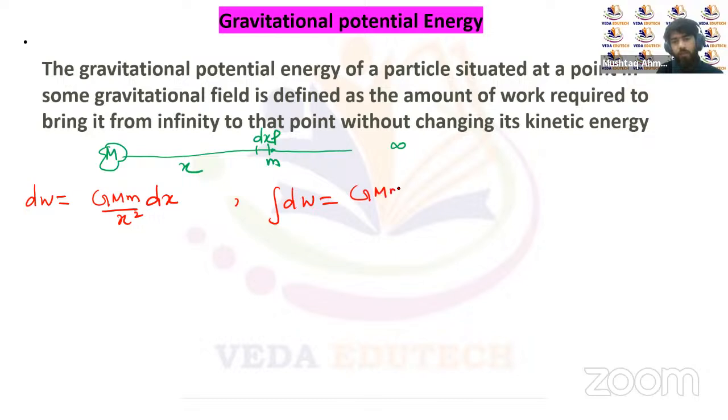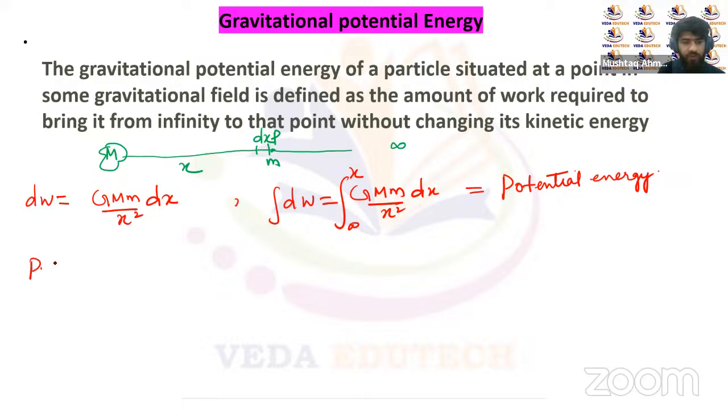Gm m upon x square dx with the limits infinity to x. Then this work done will be stored as the potential energy of these masses. And this potential energy in case of a gravitational field will be equal to minus Gm m upon x. So this will be the gravitational potential energy stored here.